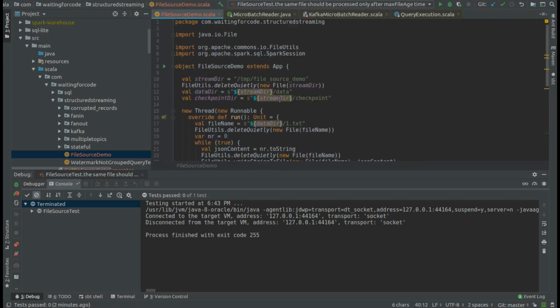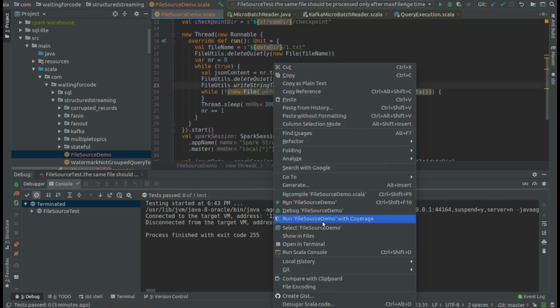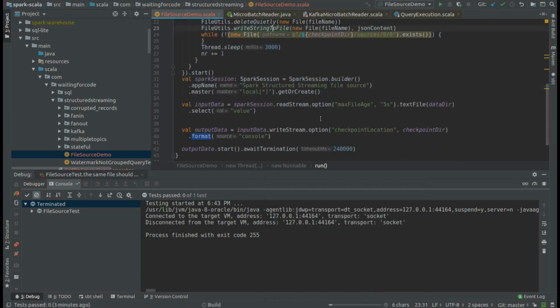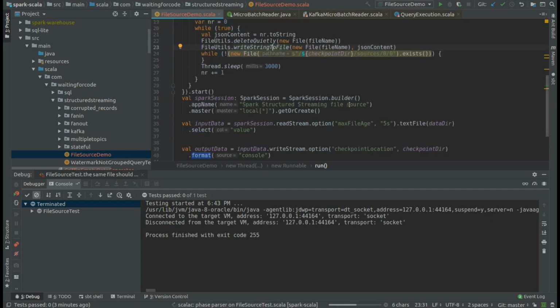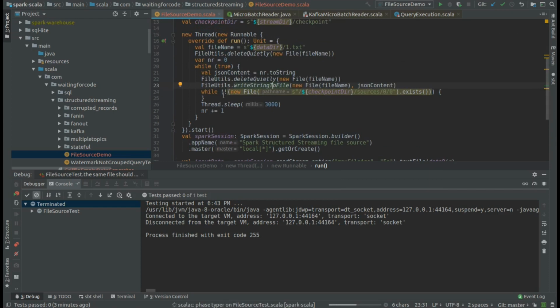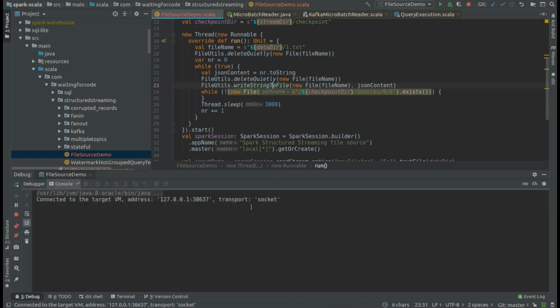So I will now start this code, and you will see that for the first, let's say, 30 seconds or the first executions, despite the fact of defining this value to 5 seconds, even though we recreate this file 1.txt, it won't be reprocessed. And I will show you later why.